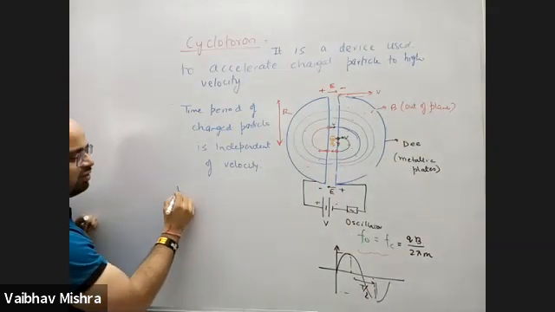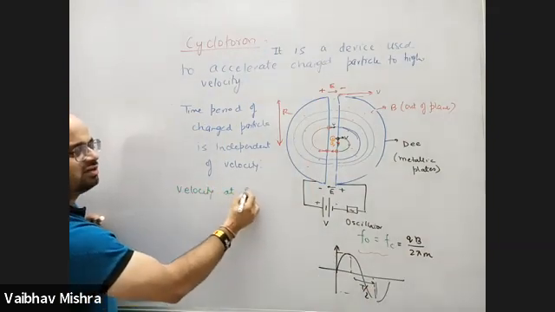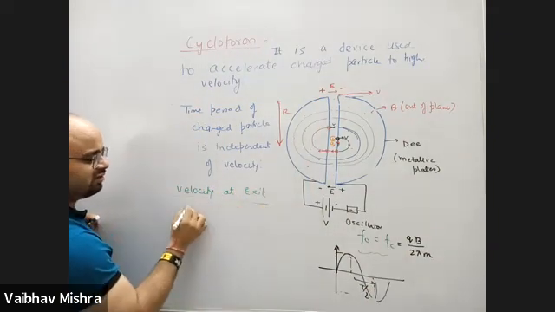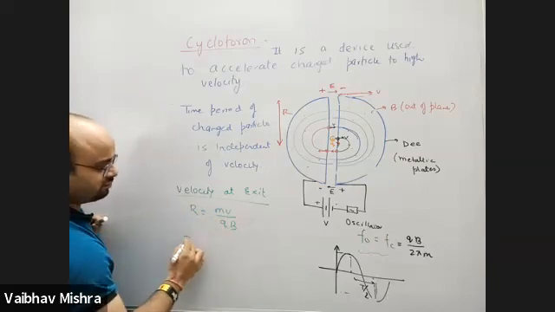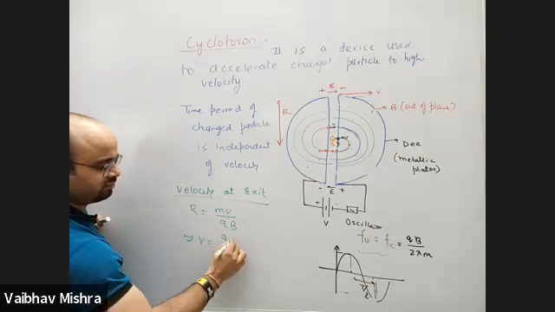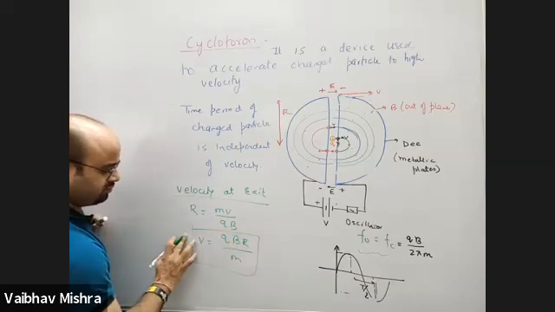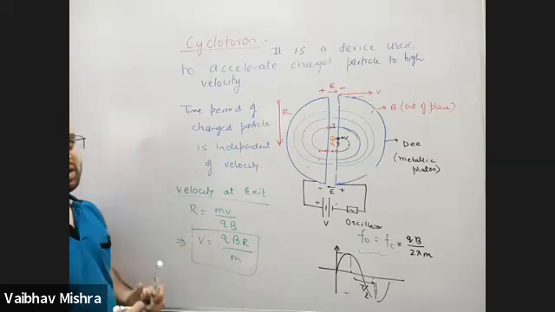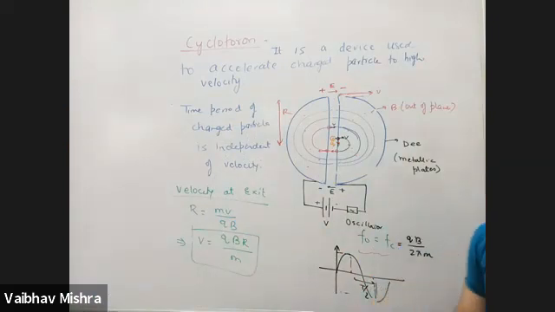Velocity at the exit port, we can find out by using the R is equal to mv by qB formula. Charged particle comes out of this metallic field with a speed of qBR by m.